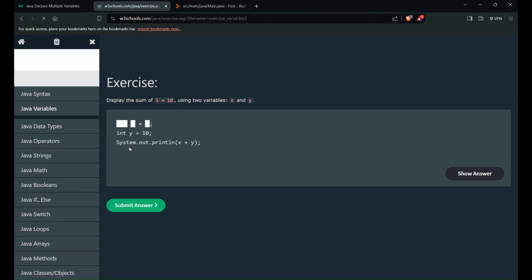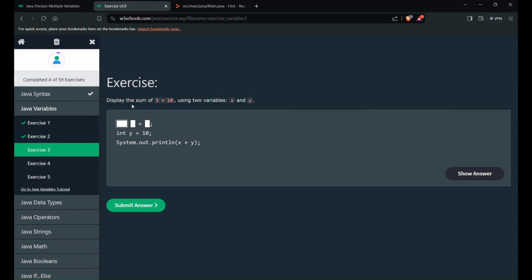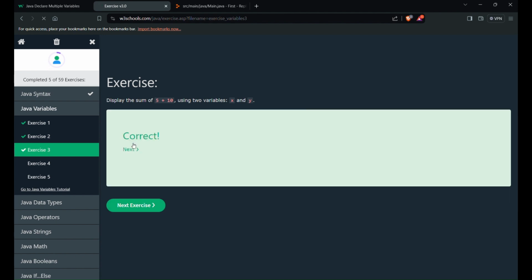And the next one will be: display the sum of 5 plus 10 using two variables x and y. Display the sum of 5 and 10. So here it will be int x equals 5 and y is 10, so the sum will be 15. So yeah, this is also done.